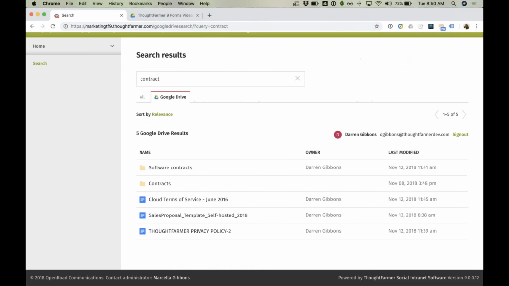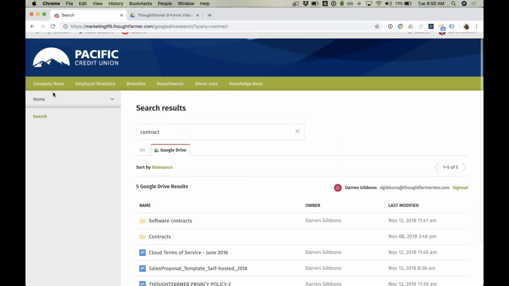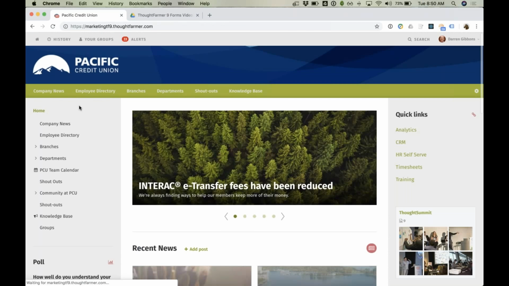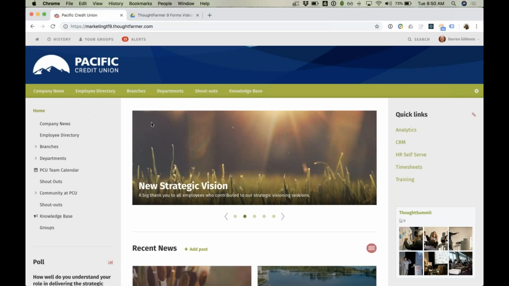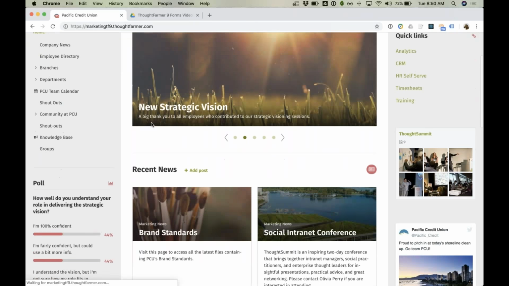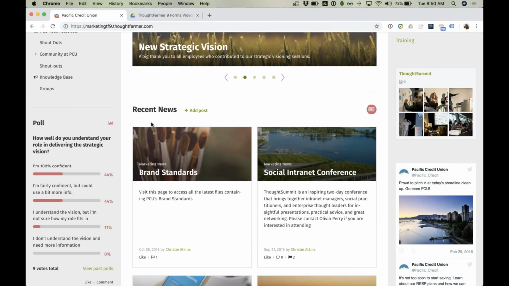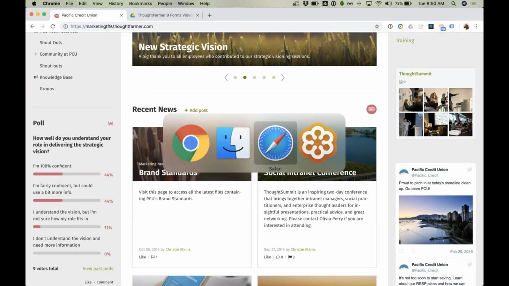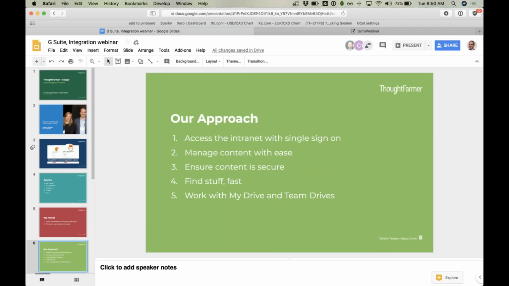So I hope that gives you a brief understanding of how Google Drive and ThoughtFarmer work and how you can integrate those two to provide a cohesive intranet that combines the best of Google Drive as well as intranets. So I'm going to jump back over to my presentation here.